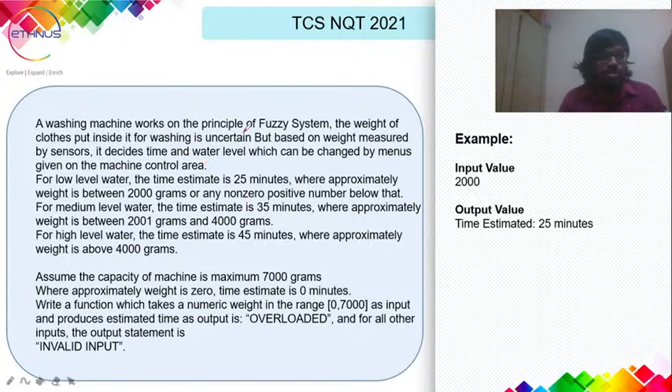A washing machine works on the fuzzy system. The weight of the clothes put inside for washing is uncertain, but based on the weight measured by the sensors, it decides the time and water level, which can be changed by menus given on the machine control area. So for low water level, the time estimate is 25 minutes, where the approximate weight is between 2000 grams or any non-zero positive number below that.